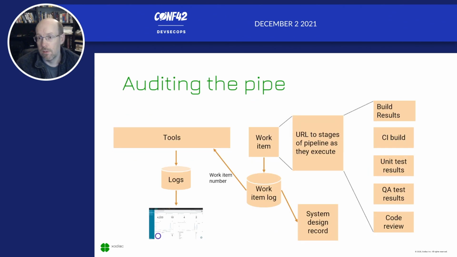And as we look to move forward, we can start to say, okay, well, how will we audit all of this? And one of the values of being able to automate pipelines is we can pull information out and we can make it visible. When we did this at one of the banks, we started with Hygieia, but then found that keeping Hygieia up to date with the various other tools that it needed to feed from was a lot of work in and of itself. As the tools upgraded, Hygieia needed to be upgraded, and that took time.